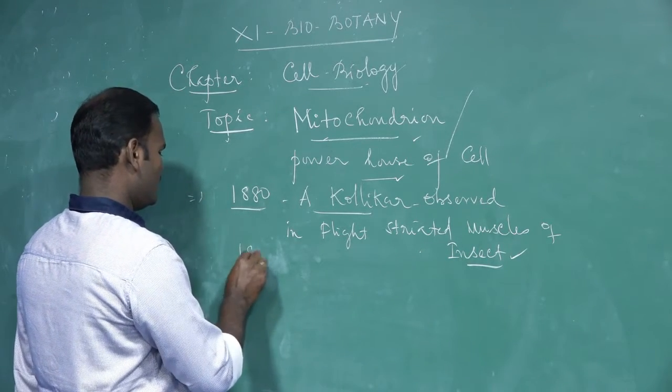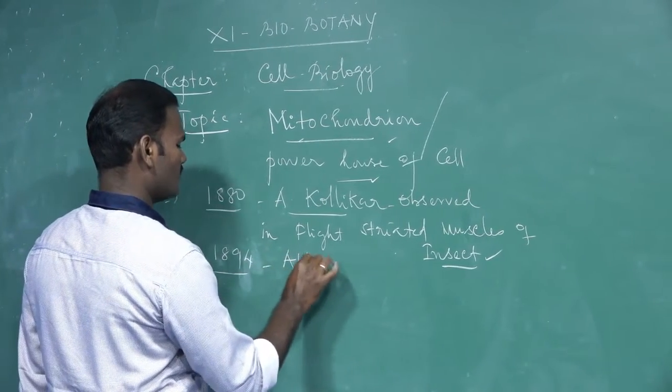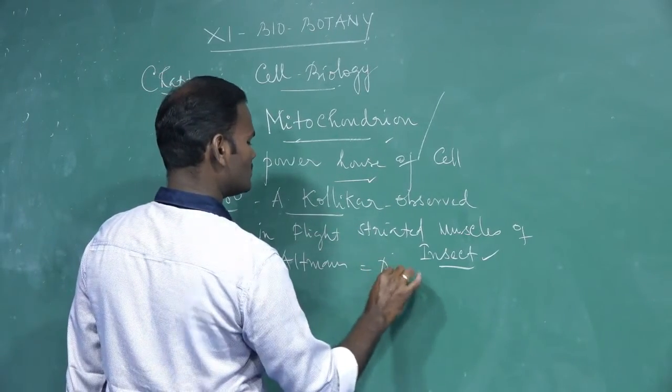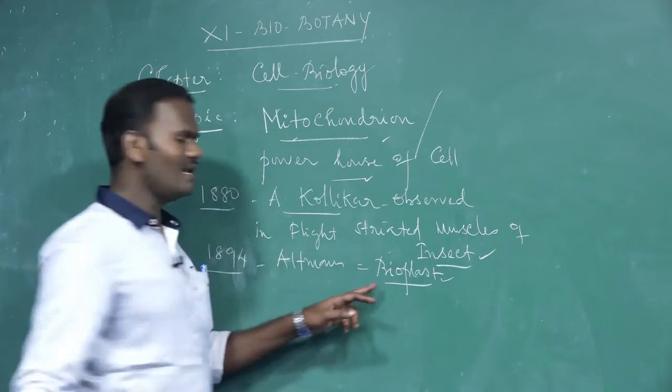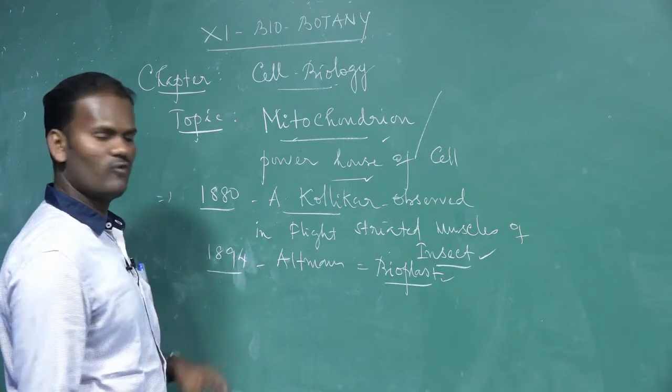But later, in 1894, Altmann named these mitochondria as bioplasts. He called them bioplasts.